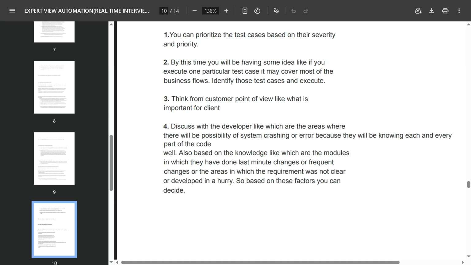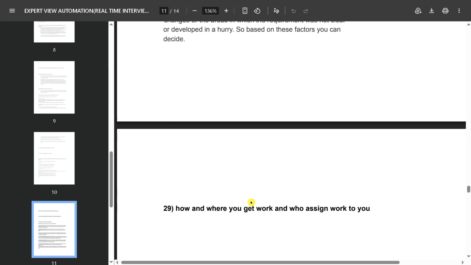Also, based on their knowledge, which are the modules in which they have done last minute changes, or frequent changes, or areas in which the requirement was not clear or developed in a hurry. So based on these factors you can decide.